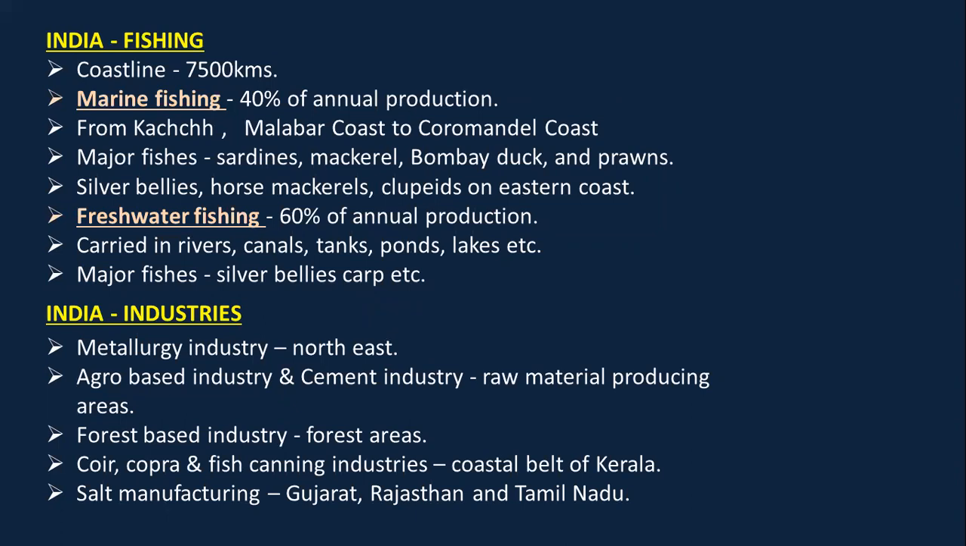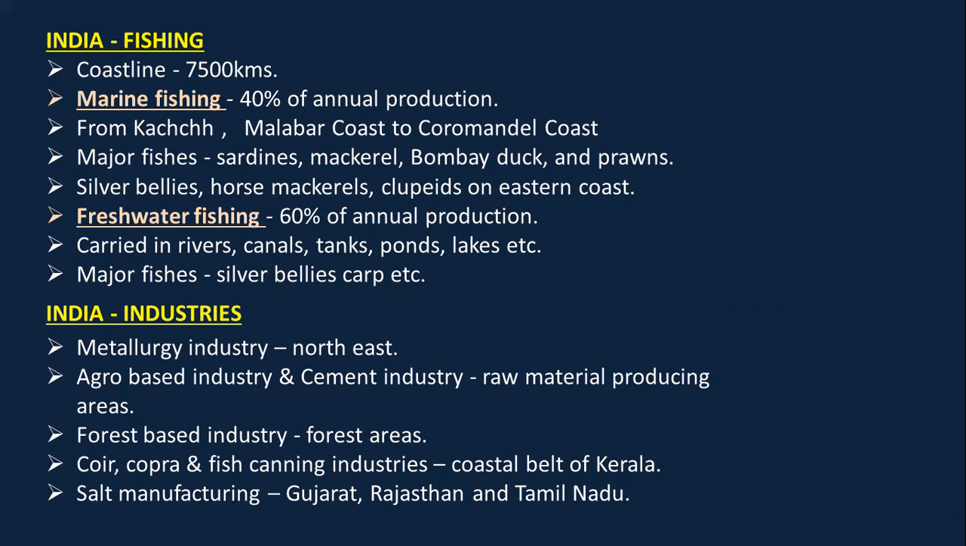Moving ahead, let's talk about fishing in India. So we know India has a vast coastline of 7,500 kilometers. The fishing is divided into two, that is marine fishing and freshwater fishing. So marine fishing contributes to 40% of the annual production. This takes place from Kutch, Malabar coast to the Coromandel coast of Tamil Nadu. The major fishes found in marine fishing are sardines, mackerel, Bombay duck, and prawns. Silver bellies, horse mackerels, clupids are also found on the eastern coast.